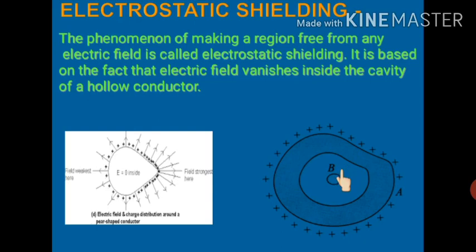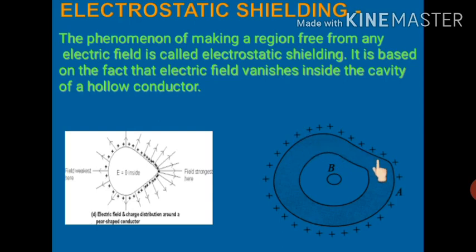So if we want to make a region free from any electric field, we talk about electrostatic shielding. The phenomenon of making a region free from electric field is known as what? Electrostatic shielding. Suppose a region is there, and I want to make this region free from an external electric field, I will enclose it within a hollow conductor.